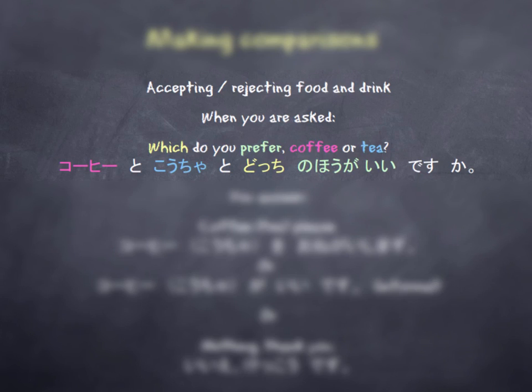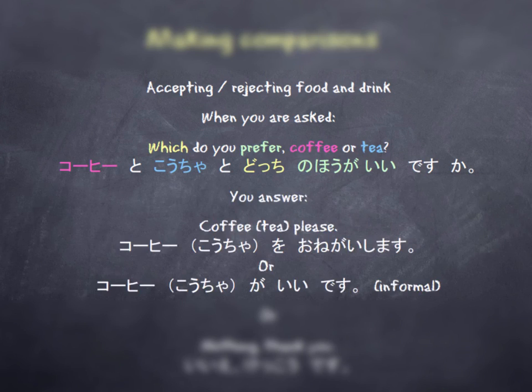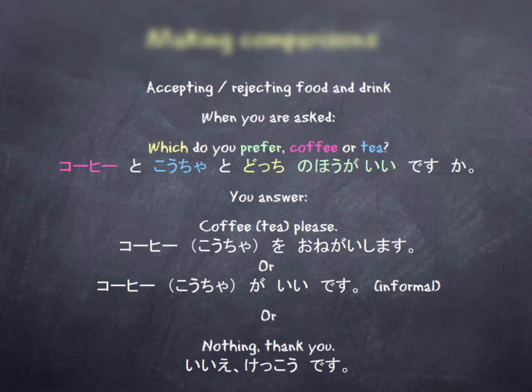On the topic of food and drink, when you're asked which do you prefer, coffee or tea, they might say コーヒーと紅茶とどっちの方がいいですか? So which do you prefer? どっちの方がいいですか? You can simply answer in one of the following ways. Coffee or tea, depending on which you choose, please. コーヒーをお願いします or 紅茶をお願いします. Or if you wish to be a little less formal, you could say something like コーヒーがいいです or 紅茶がいいです. Or if you wish to decline the offer, you can just simply say, Iie kekkou desu, which means nothing, thank you, I'm fine.